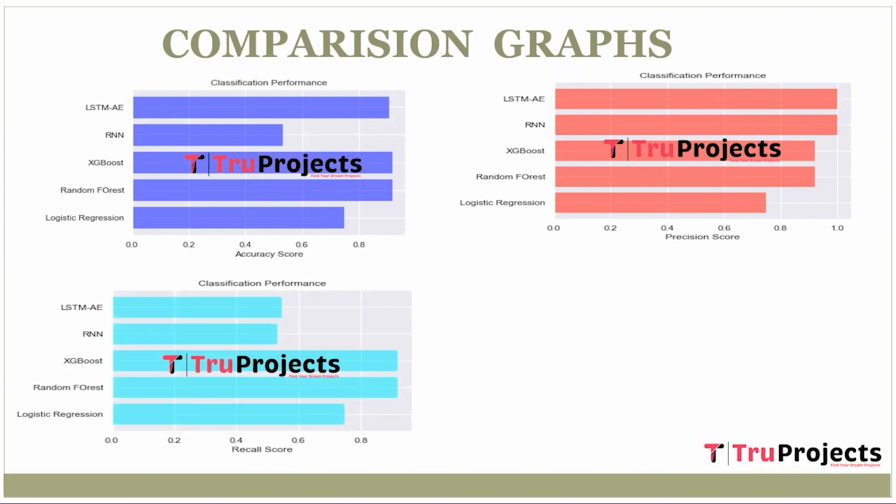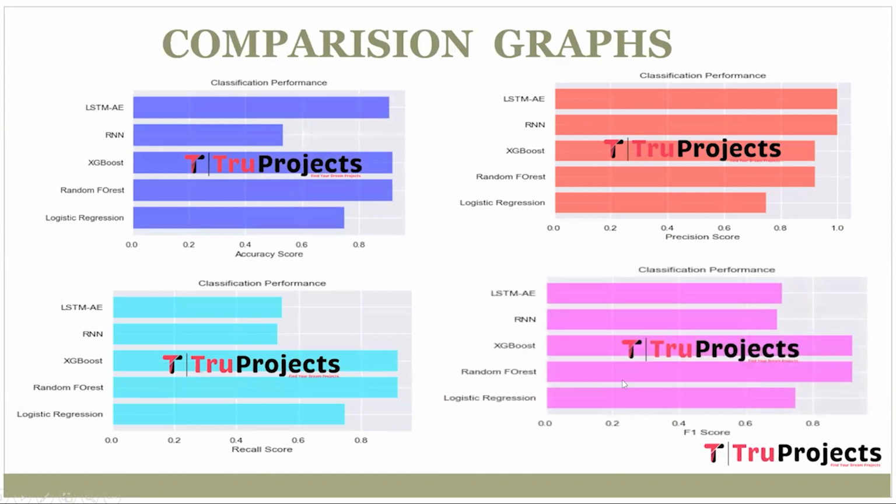It is the ratio of true positives to the total actual positives, measuring a model's ability to capture all relevant instances without missing any. Here in this graph we can see that the x-axis represents the recall score of each algorithm and the y-axis represents algorithm names. Here we have the F1 score graph.